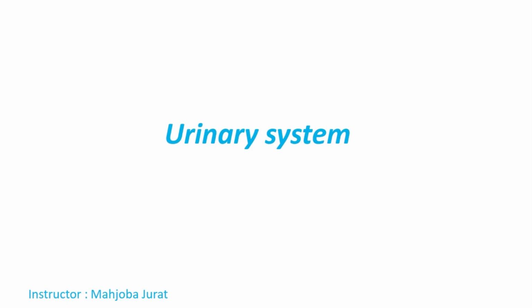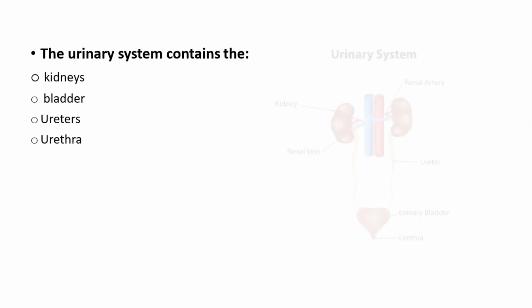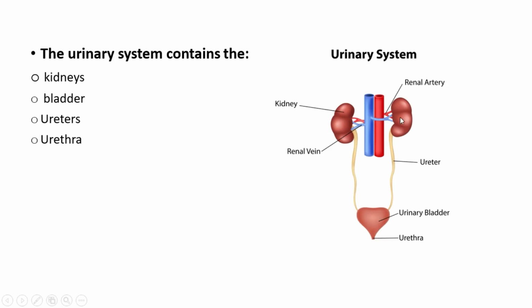In the name of Allah, in this lesson we are going to talk about the urinary system. At first we have to say that the urinary system consists of two kidneys, then two tubes coming down from the kidneys with the name of ureter, which connects the kidneys with the bladder, and the next structure is the bladder in which the urine is being stored, and finally the last structure that we are going to talk about is the urethra.